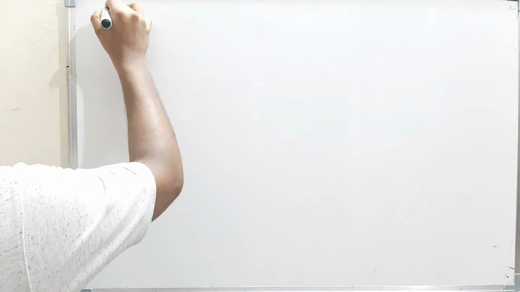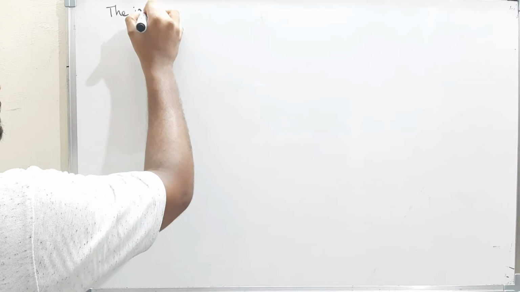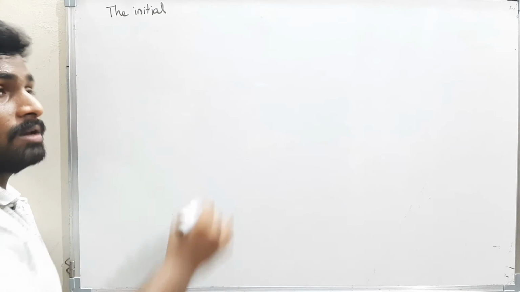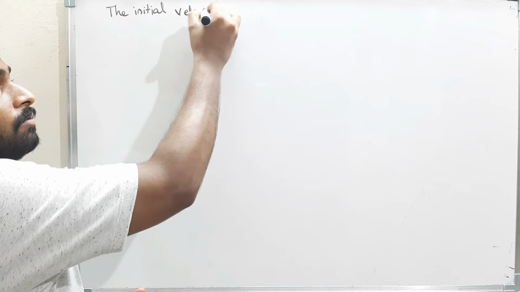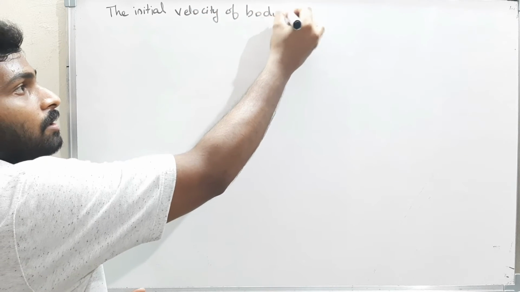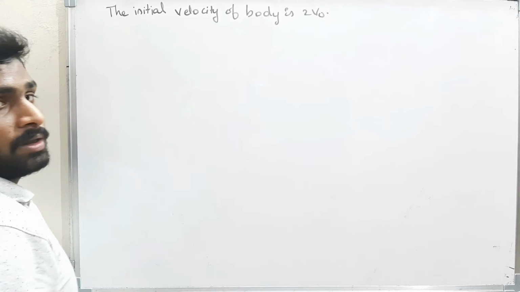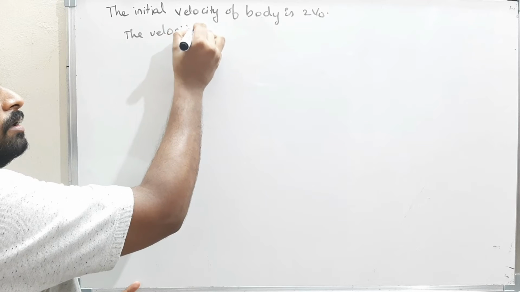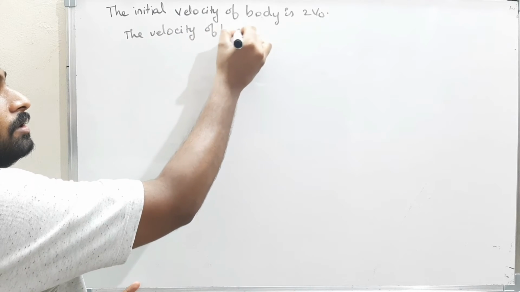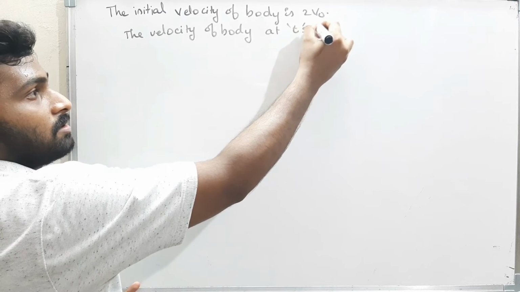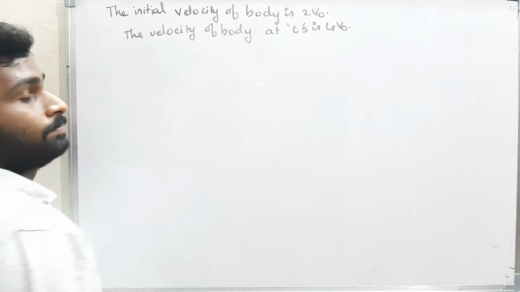Okay, see the next question. The initial velocity of body is 2v0 and the velocity of body at time t seconds is 4v0.